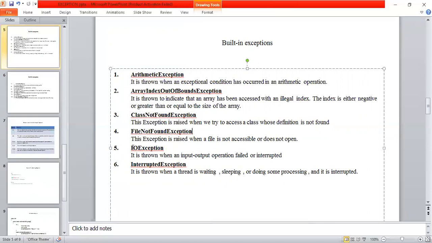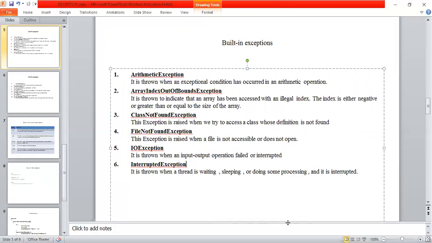The next one is IOException. This IOException occurs when an input-output operation fails or is interrupted. Next, InterruptedException. InterruptedException is thrown when a thread is waiting, sleeping, or doing some processing, and it is interrupted. A thread is nothing but one process.